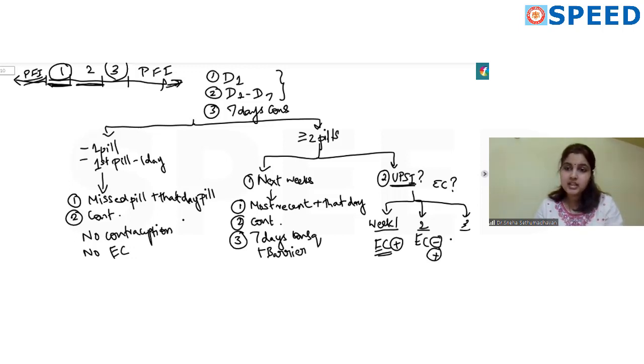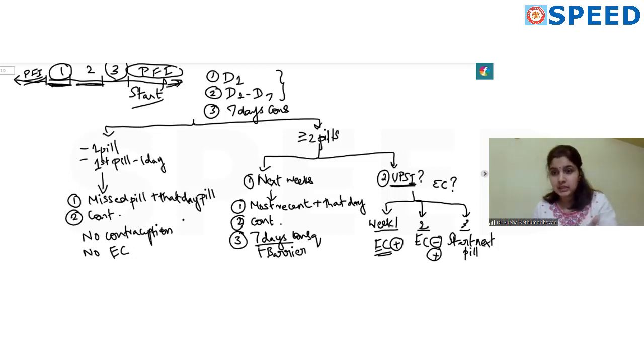So for your contraception to be effective after she has missed the pill, you need to take it 7 days consecutively. So instead of taking this pill-free interval, you dispose this pack and start the next pack immediately so that you can take 7 pills consecutively. I hope it's not confusing. So the important thing is, for protection in the subsequent weeks, you have to make sure that the patient takes the pills in the next 7 days properly. To see if she needs emergency contraception, if she's had sexual intercourse during the time she missed pills, check the previous 7 days if she's taken the pills properly. So that's the broad outline.